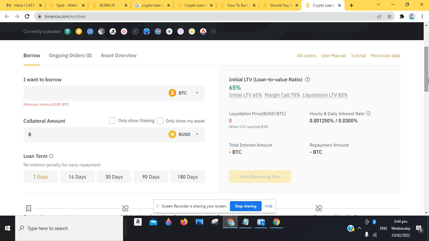So since we want to look at BTC and we have about $100 of BUSD, you can go over here and select. If you have an ongoing crypto loan already, you can see ours is showing zero. Asset overview, there's nothing there. You can see we have initial LTV, which is loan to value ratio. It says here you need to note that the initial LTV is 65%. For margin call, it's usually 75%. Liquidation LTV is usually 83%. And you can see the hourly and daily interest rates, 0.001250 and 0.030. So you need to understand these concepts.